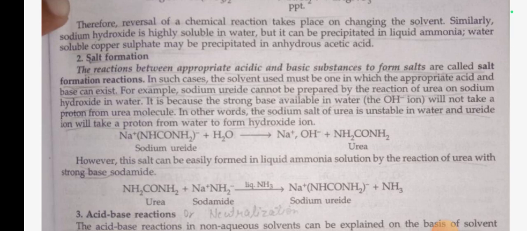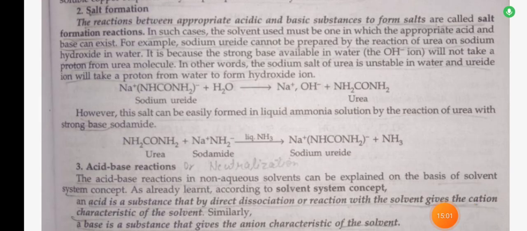In other words, the sodium salt of urea is unstable in water and uride ion will take a proton from water to form hydroxide ion. Na positive NHCONH2 negative plus H2O gives Na positive OH negative plus NH2CONH2 urea. However, this salt can be easily formed in liquid ammonia solution by the reaction of urea with strong base sodamide. NH2CONH2 urea plus Na positive NH2 negative sodamide in liquid ammonia gives Na positive NHCONH2 negative plus